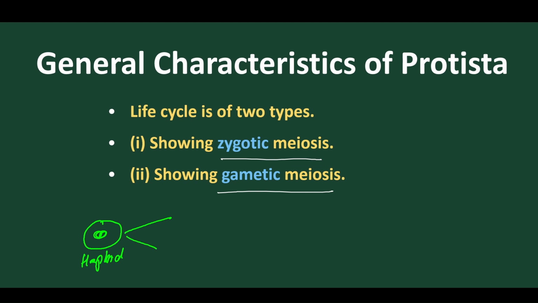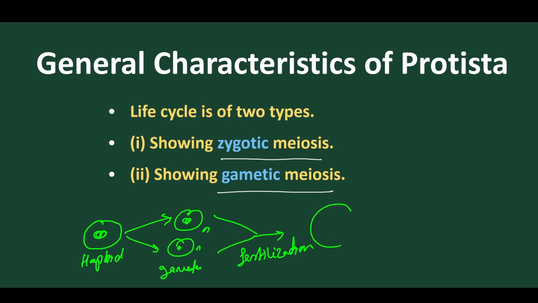So this organism by means of mitosis produces gametes. These gametes are also N. These are the gametes produced, and these gametes undergo fertilization. After fertilization, they produce the zygote, which is 2N. The condition is that the plant body, the parent, is haploid, but the zygote so produced is diploid.